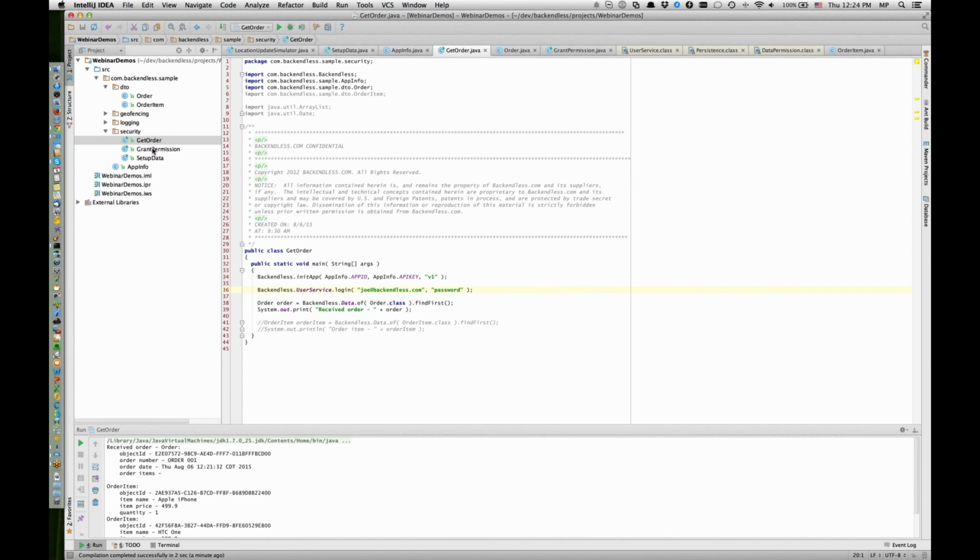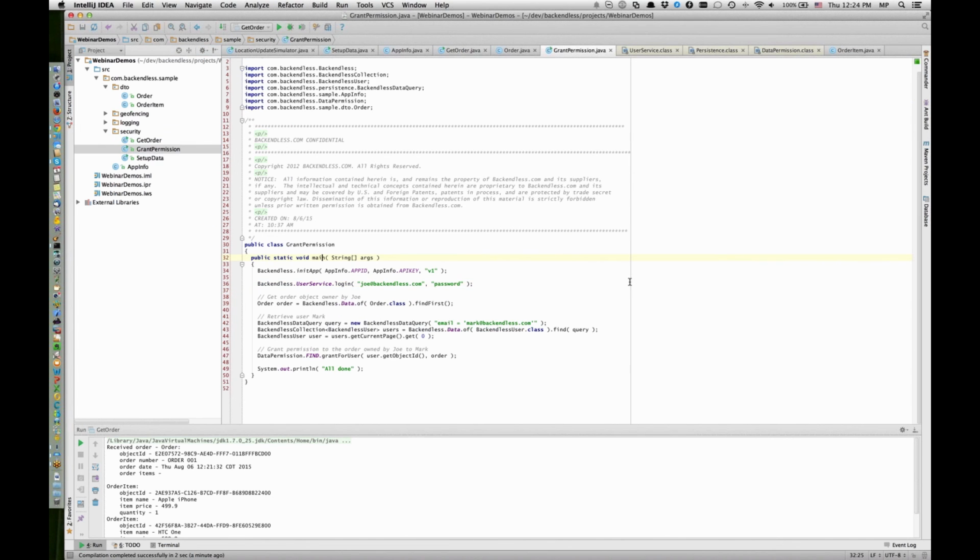I do have another example here called grant permission, and in this case we log in as Mark. Then I'm going to load an object that belongs to Mark, and then I'm going to find a user. So let's say get the order owned by Mark, and retrieve user Joe, and grant permission from Mark to Joe.